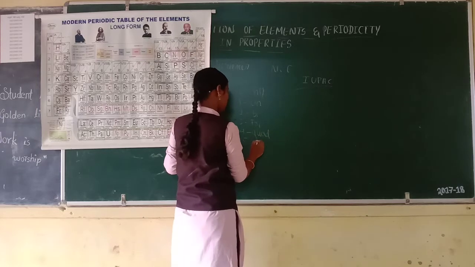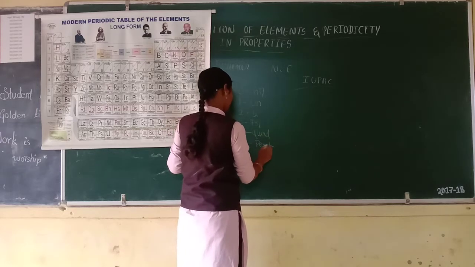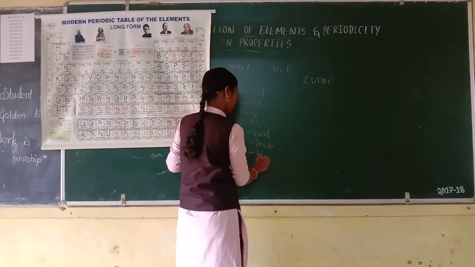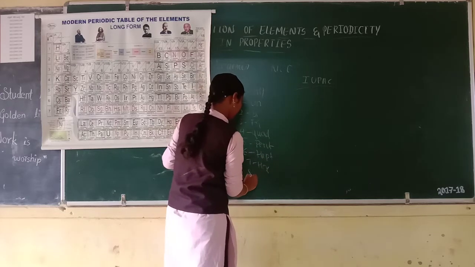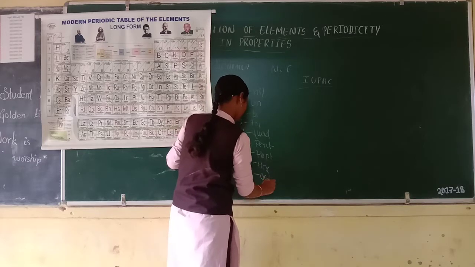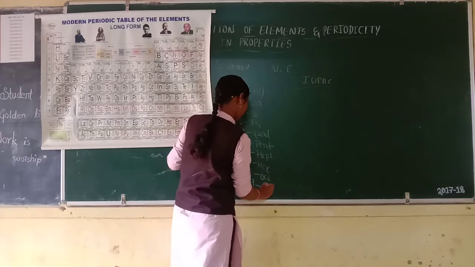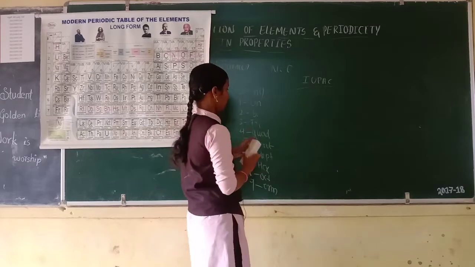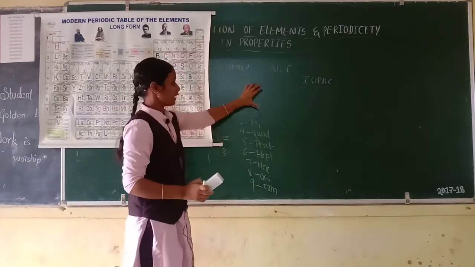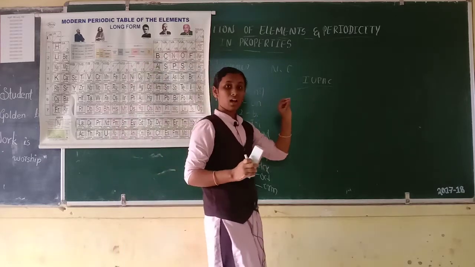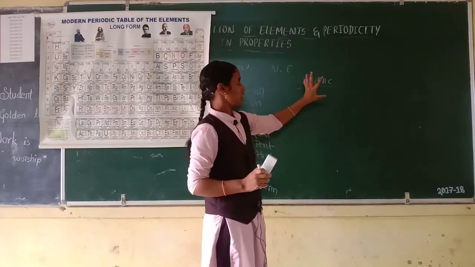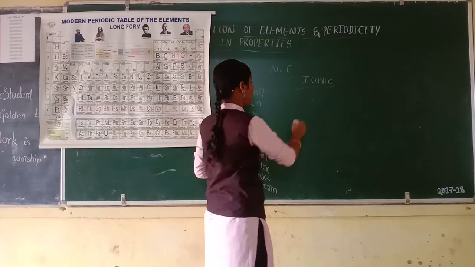Then 5 is pent, 6 is hex, 7 is sept, 8 is oct, and 9 is enn. You should remember the names of the digits, then only can you easily understand the nomenclature of elements with atomic numbers greater than 100.